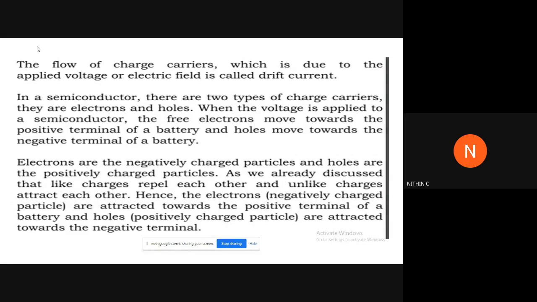When a voltage is applied to a semiconductor, the free electrons will move towards the positive terminal of the battery, and the holes will move towards the negative terminal of the battery. Electrons are negatively charged particles and holes are positively charged particles. As we discussed, all these things you know.